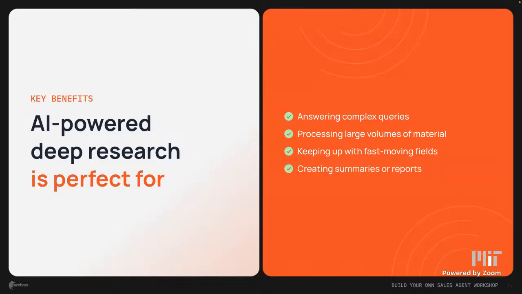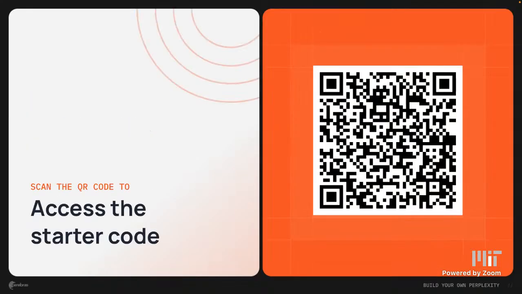So as we mentioned earlier, deep research is perfect for complex queries and large volumes of material, because it's automated and you can process it so much faster than if you're going through it yourself. It's also good for keeping up with fast-moving fields, because it's able to index the internet very quickly, and for creating summaries or reports.